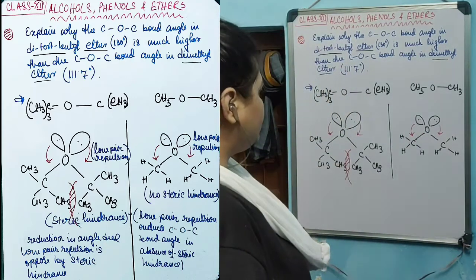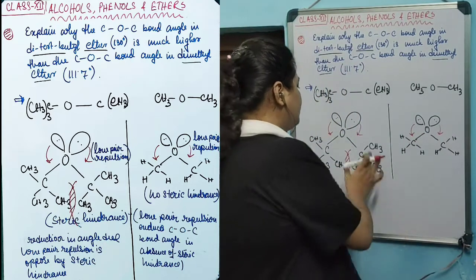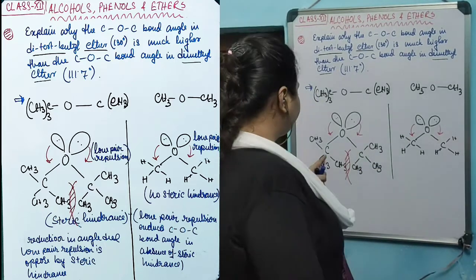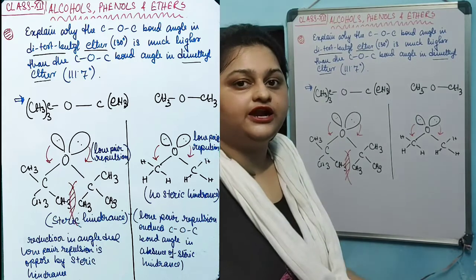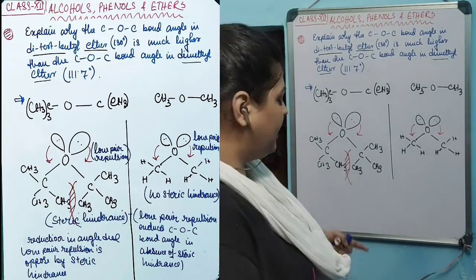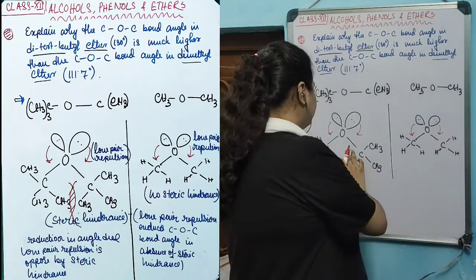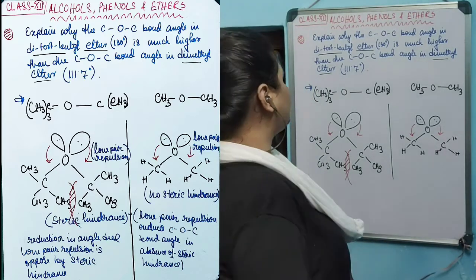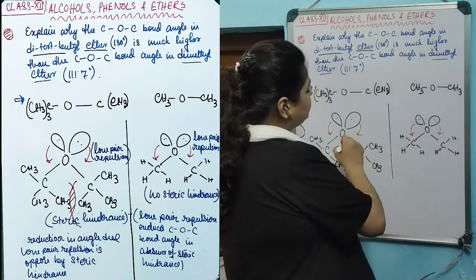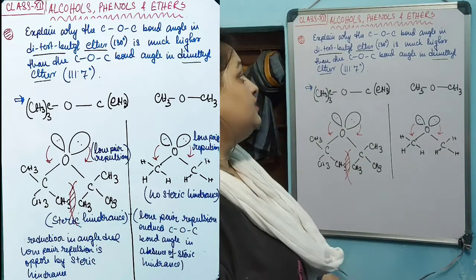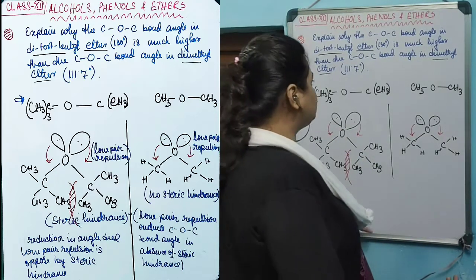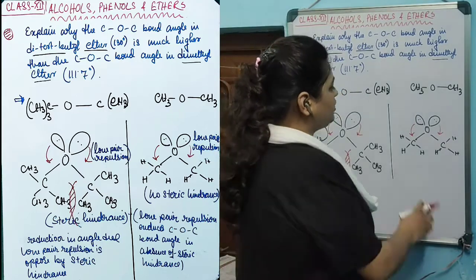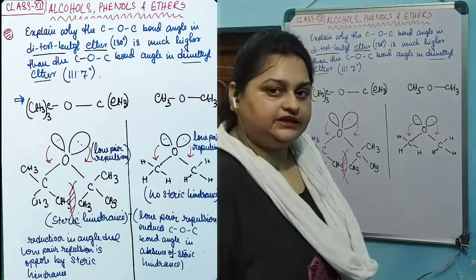In the case of di-tertiary butyl ether, the reduction in the angle between carbon, oxygen, carbon will not be that much due to the steric hindrance present between the alkyl groups. As a result, the carbon, oxygen, carbon bond angle in di-tertiary butyl ether is found to be much higher compared to the angle in dimethyl ether.